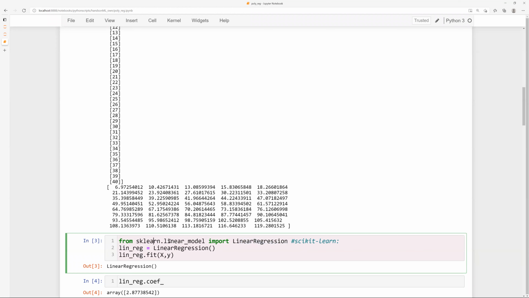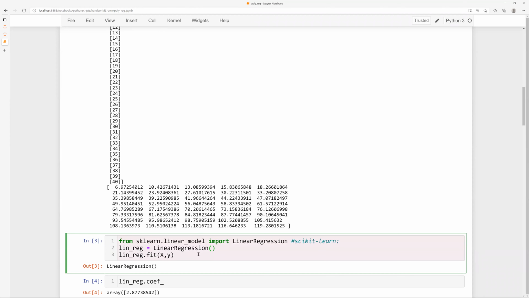From the scikit-learn library and the sub library called linear model, import the function called linear regression. If I don't give as, then it is going to be imported by its own original name, which is linear regression. Please understand that Python is a case sensitive language, so linear regression has to be written exactly in this particular case where L and R are capital. In linear, L is capital, and regression, the first R is capital. So you have to write it in exactly this manner.